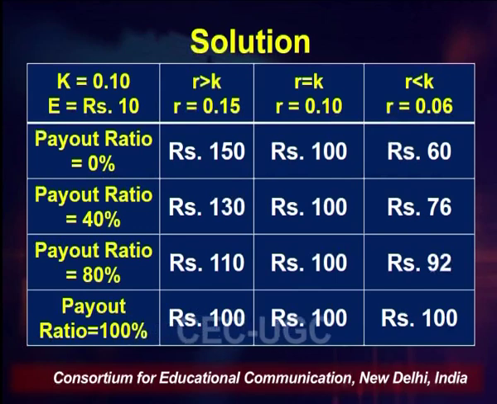But in the middle column, or the second column, we can see that this is the case where R is equal to K, our rate of return is equal to cost of capital. Okay. And we can see in this column the price of the share is same for all the 4 payout ratios. So whether the payout ratio is 0%, 40%, 80% or 100%, the share price is same, it is rupees 100 only.